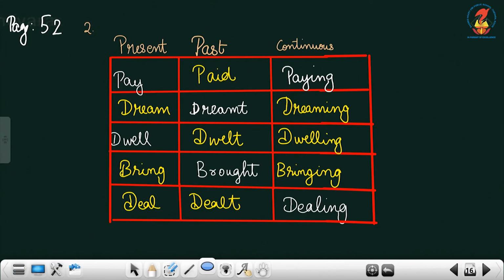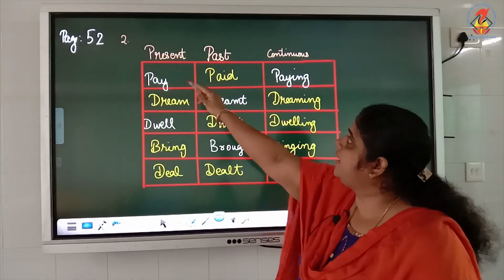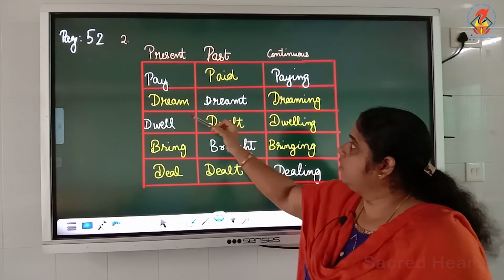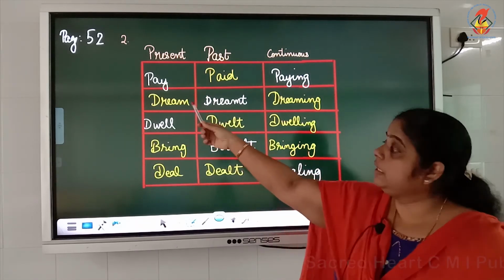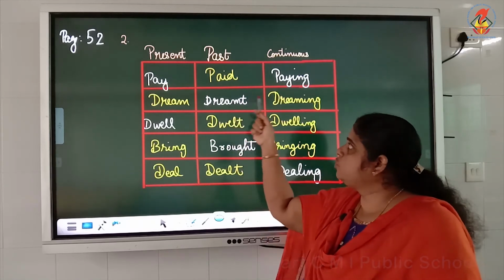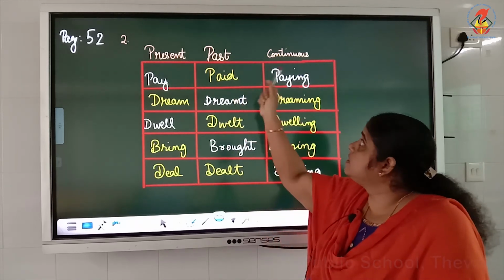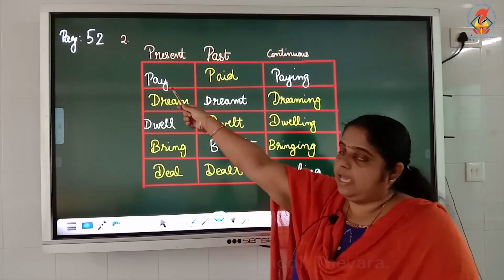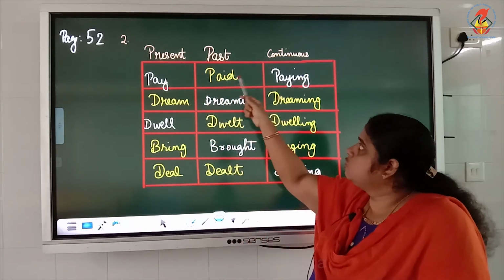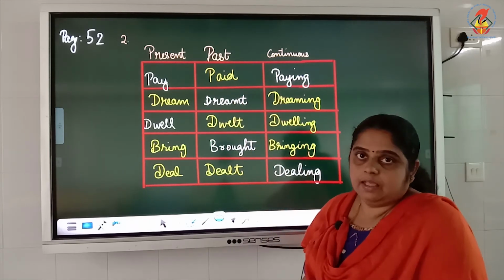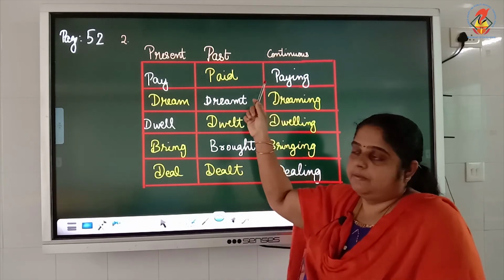Then on the same page itself, you can see, fill up the blanks with the suitable form of verbs. That is, you have to make it into present, past and continuous form. Some are given, written in white color. You have to fill in the others, that is past tense, continuous or present tense accordingly. First one, pay is given. You have to write the two other forms of pay. Paid and paying.